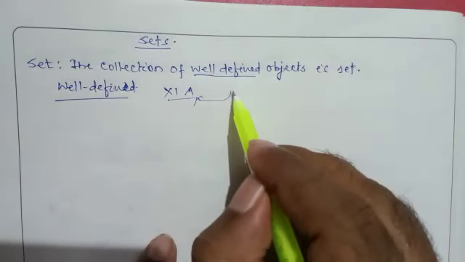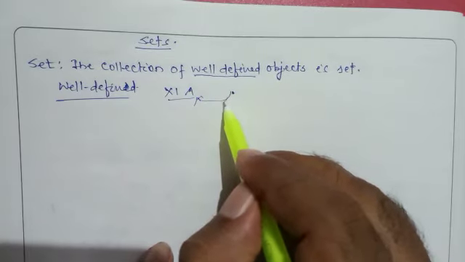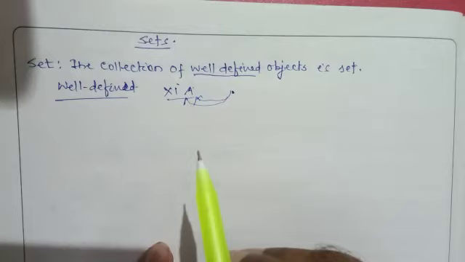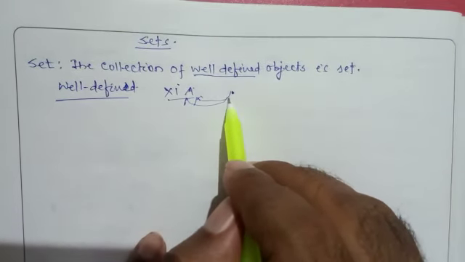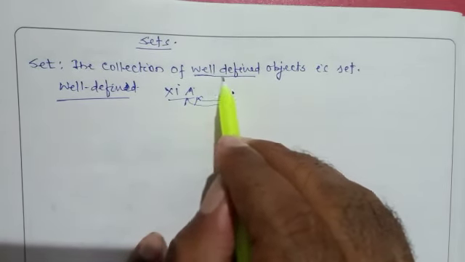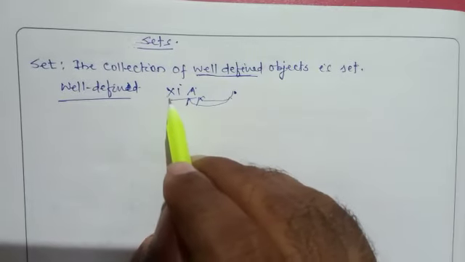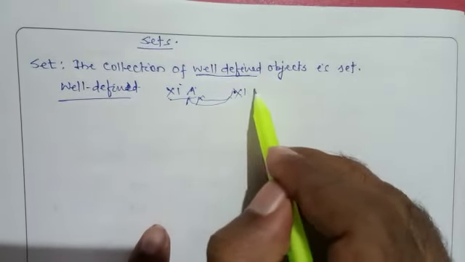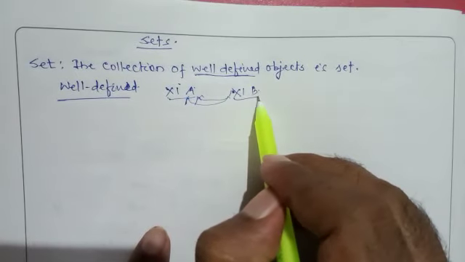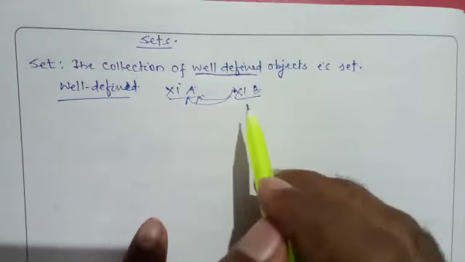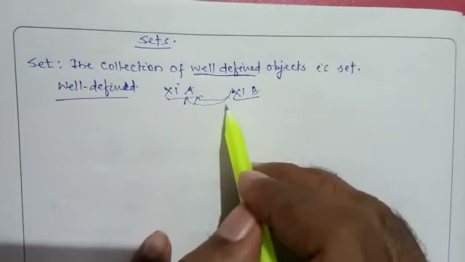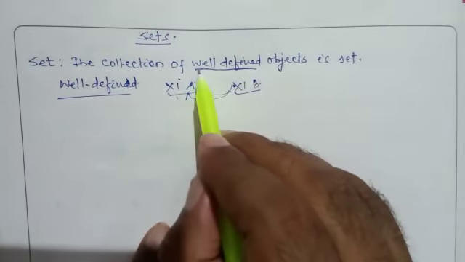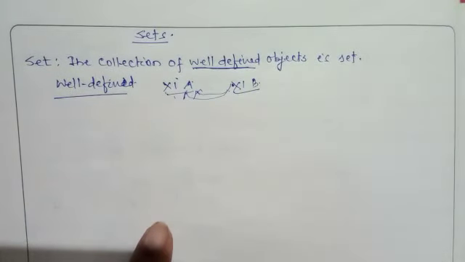Means that particular student does not belong to this 11A. Means that student is not well defined for 11A, although he is a student of 11, but another section, suppose 11B. So that particular student is not defined for 11A. So this is the meaning of well defined.